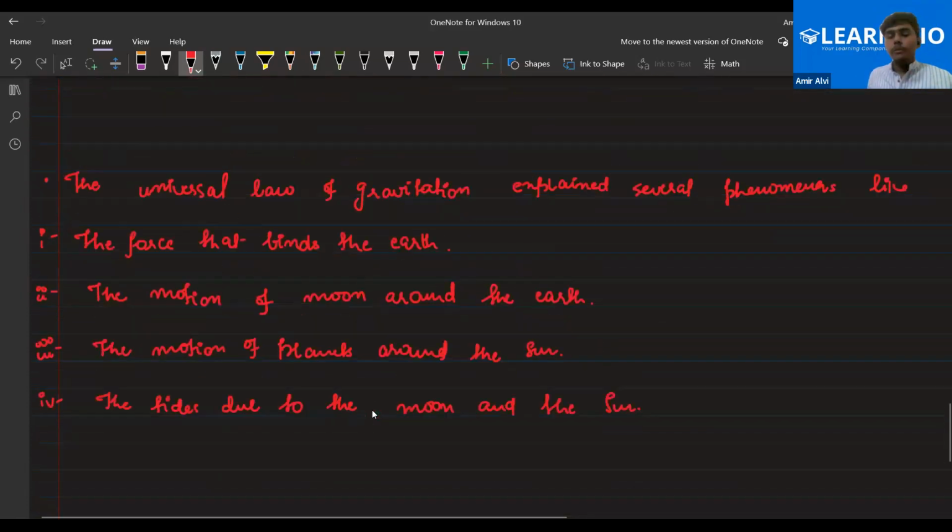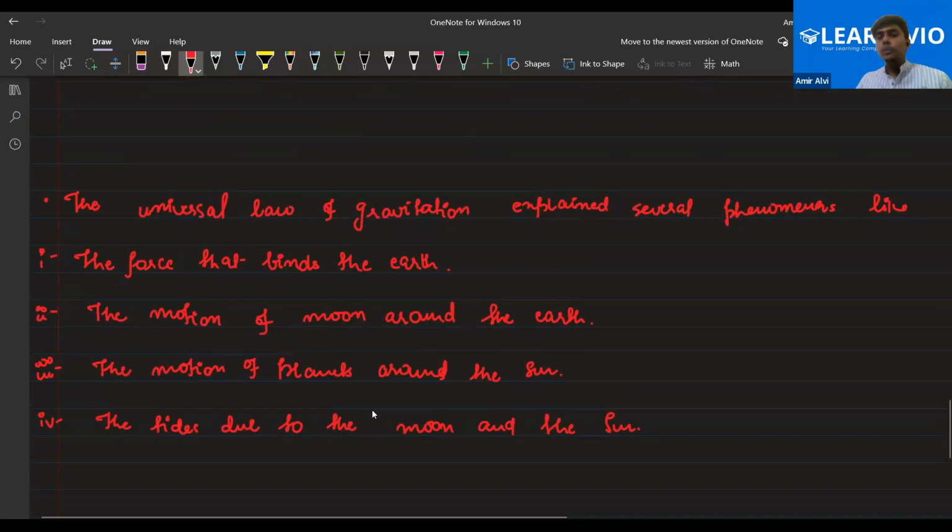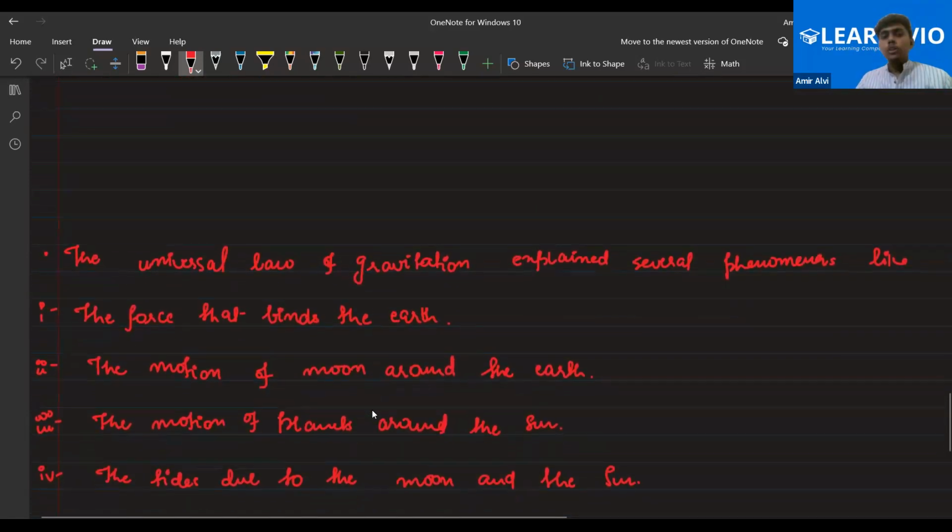Now let me tell you the explanation given by the universal law of gravitation. The universal law of gravitation explains several factors, like the force that binds the Earth. There is nothing else pushing or binding the Earth, but the force of gravitation. That's why the Earth is able to complete a full revolution around the Sun.